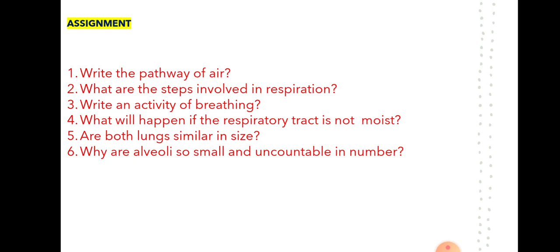Coming to the assignment part. Write the pathway of air. You have to write about nostrils, nasal cavity, pharynx, larynx, trachea, bronchus, bronchioles, alveolus, and blood. What are the steps involved in respiration? The events and steps which we have already discussed initially. Write an activity of breathing, the pichkari activity that we have just done.